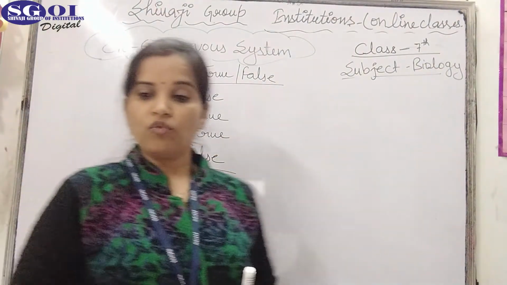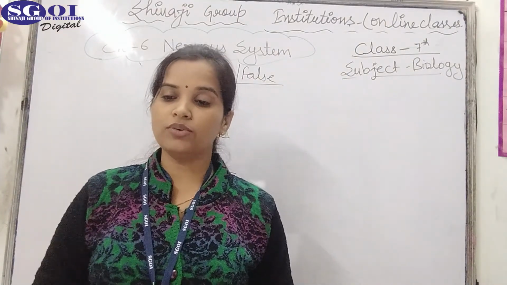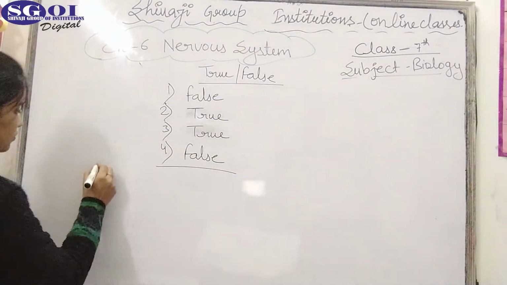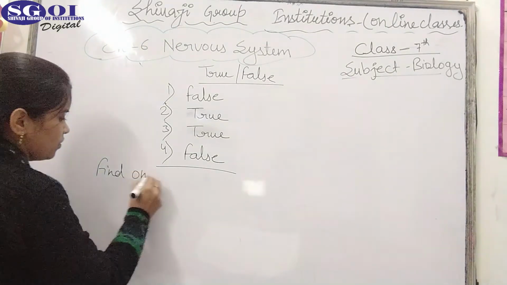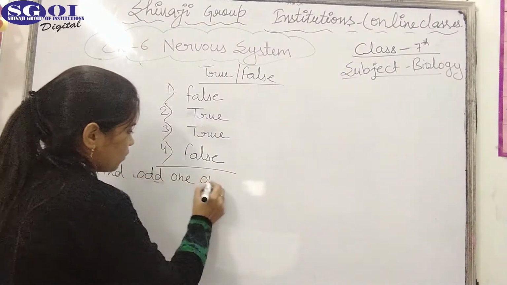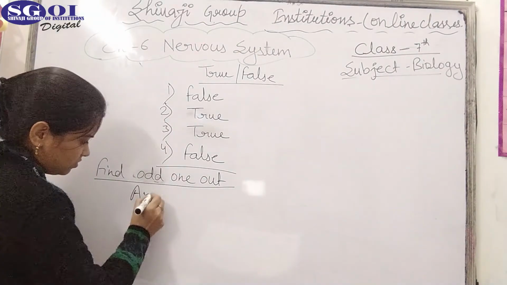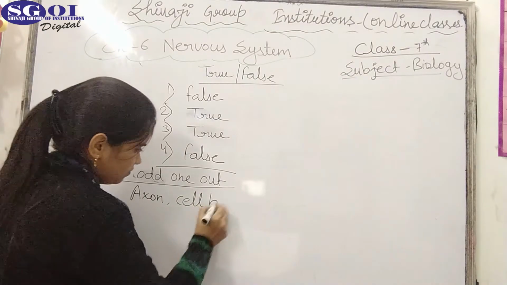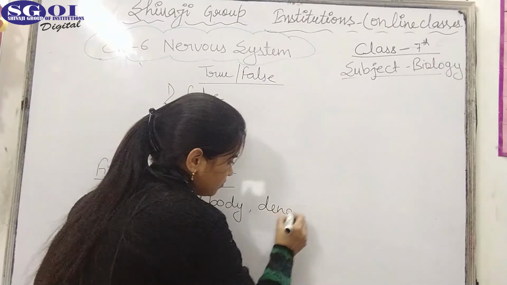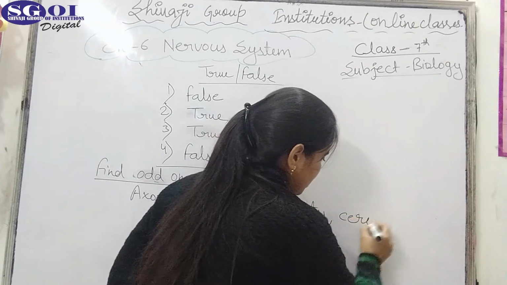So next is, find the odd one out by giving reason. And the question is: axon, cell body, dendrites and cerebellum.